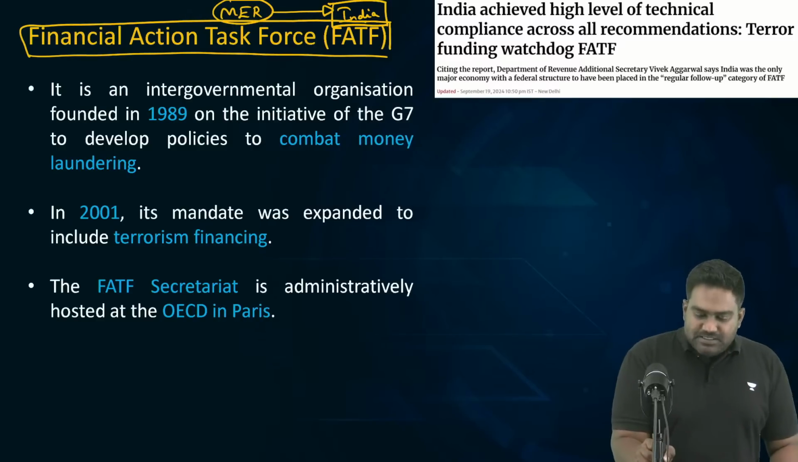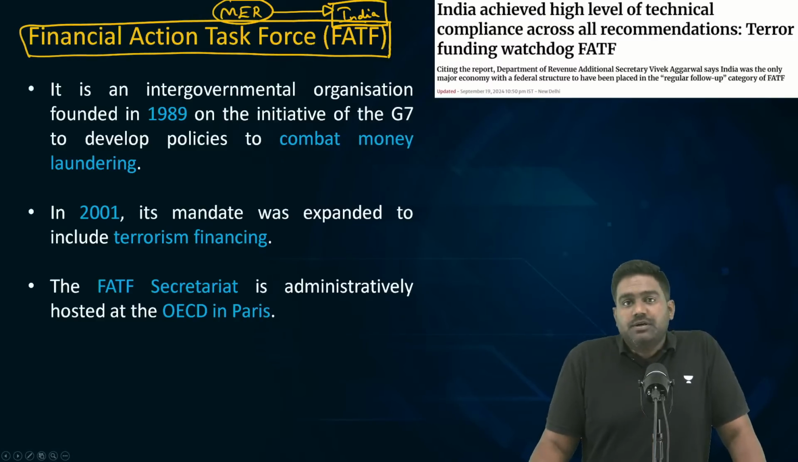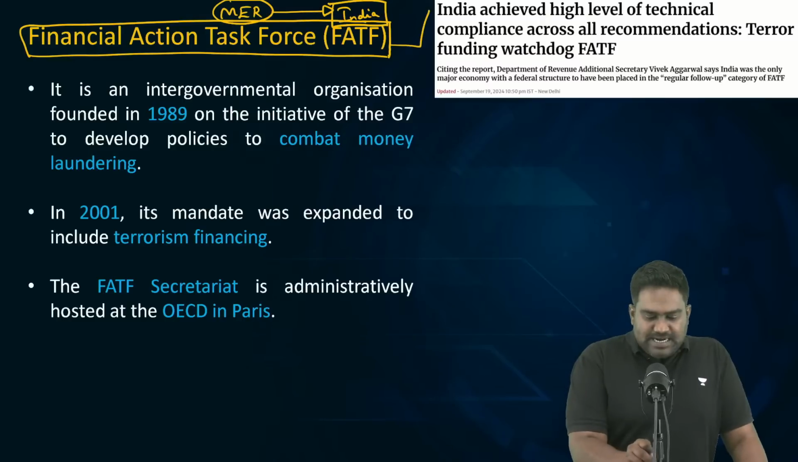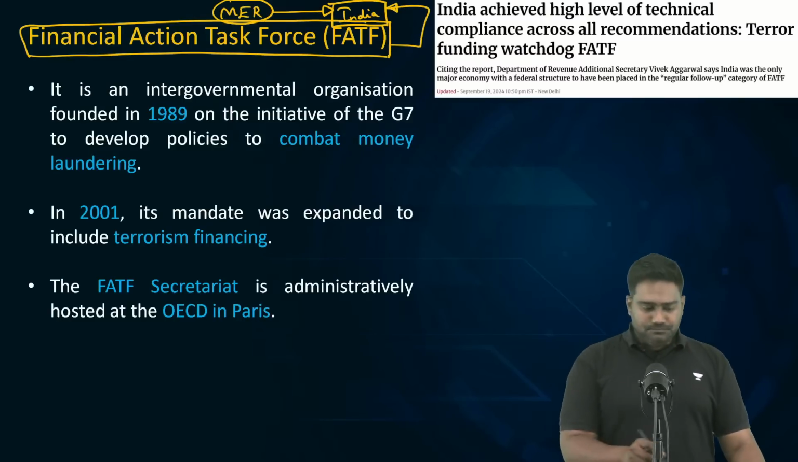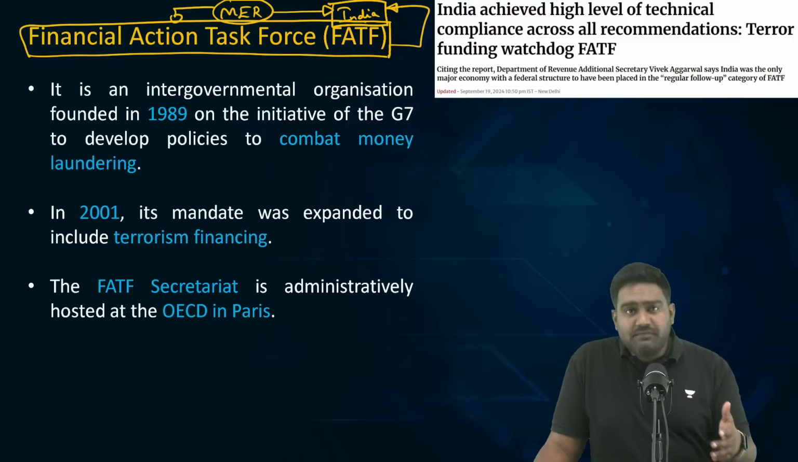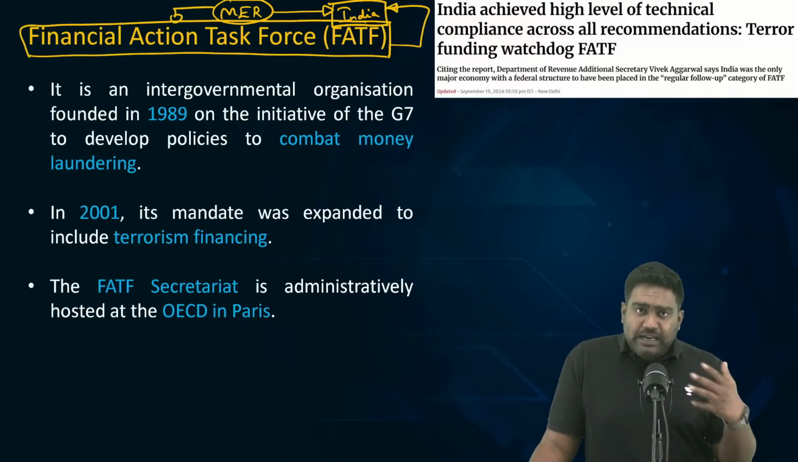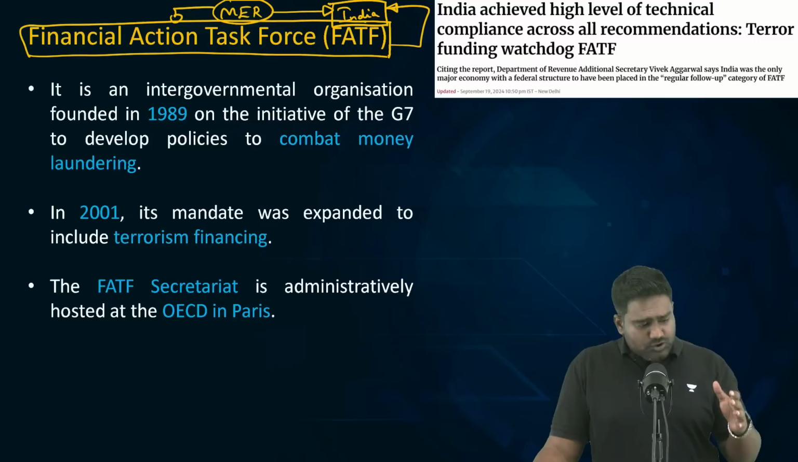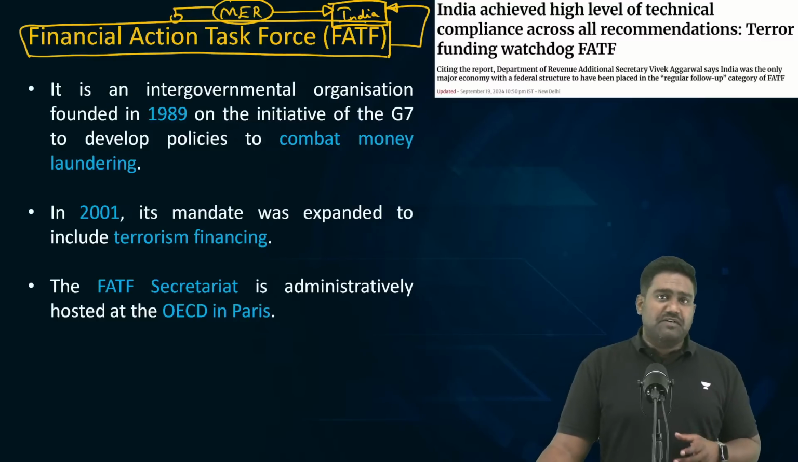The FATF conducts a periodic review of its members, whether the member countries are following the standards laid down by FATF. And in this regard, India performed very well in the mutual evaluation report. And this was widely covered in newspapers. So that's why the topic of FATF can be very important.